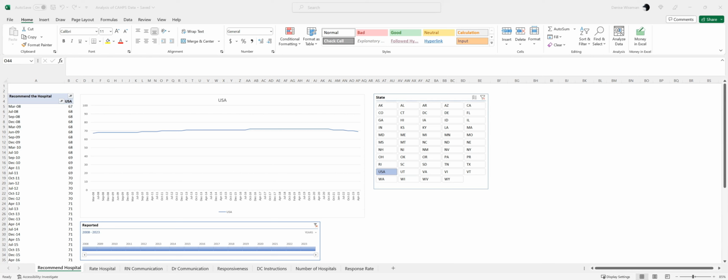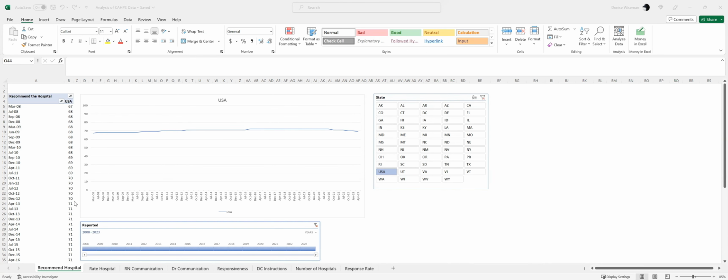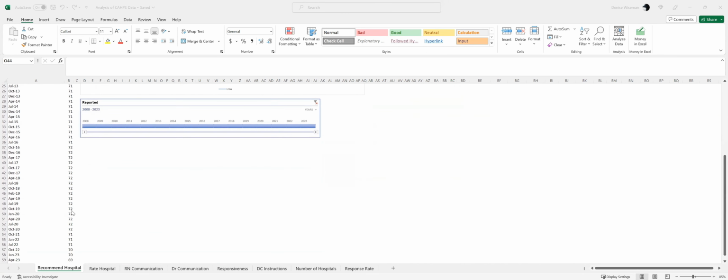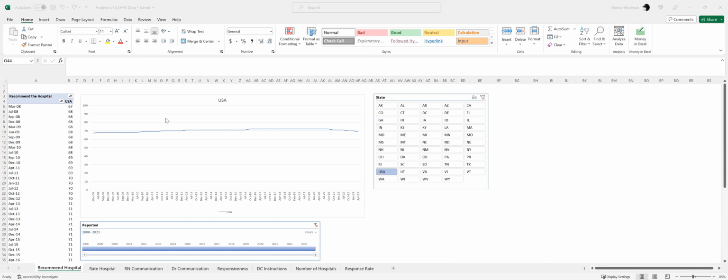And here you can see I've created different tabs so that it was easy just to look through the data at some of the key items. If you wanted some of the other domains, we could easily create those, but these are the biggest ones, I think. So for Rate Hospital, you can see that in March of 2008, we were at 67. We then peaked up to 68, 69, 70, 71. 72 was our highest. And then with COVID, we went down. So you could say that from the initiation of HCAHPS, we had pre-COVID elevated recommend hospital.